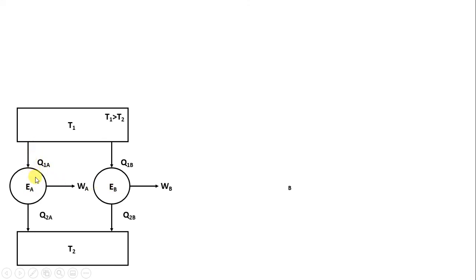Heat taken by engine A is Q1A, heat rejected by engine A is Q2A, and the work which we get is WA. This is according to the Kelvin-Planck statement of the second law of thermodynamics. The second engine, EB, is the Carnot engine. This is also according to the second law. It is taking Q1B heat from the same reservoir, it is rejecting Q2B, and we are getting WB amount of work.